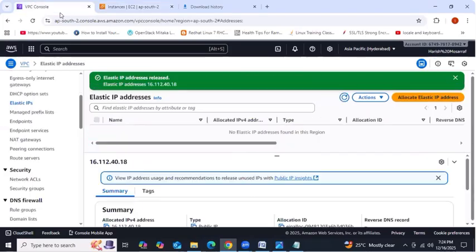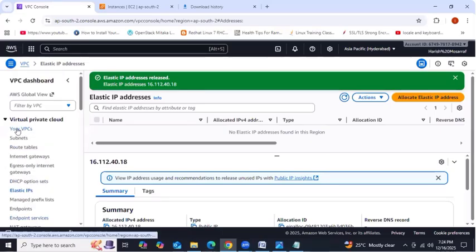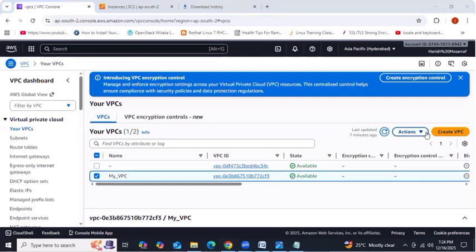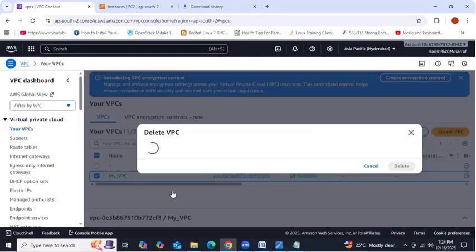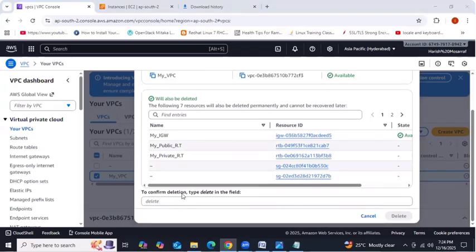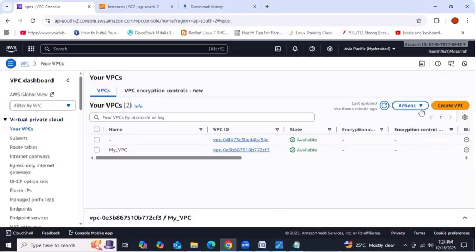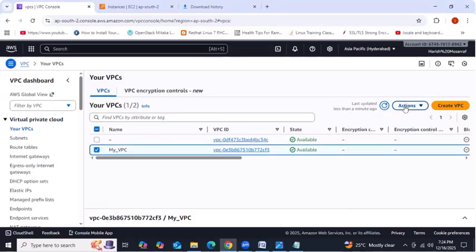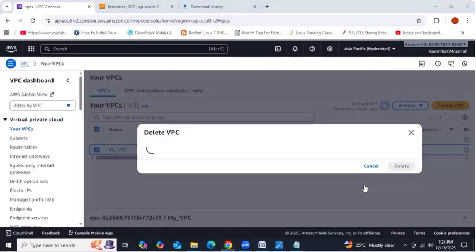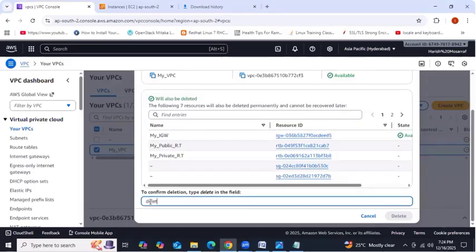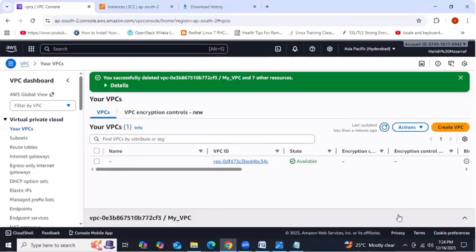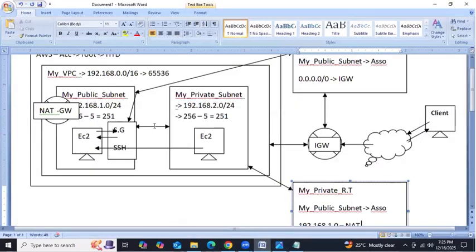It got terminated. Go to VPC, select the VPC, then delete it. So you need to provide delete here. One guy asked me before, sir, how to delete the VPC? Select this one, actions, delete VPC, delete, then delete. Route table, IGW, everything is going to be deleted along with the VPC. That's it. Okay. I'll share this diagram, don't worry. Okay. I'm going to save.